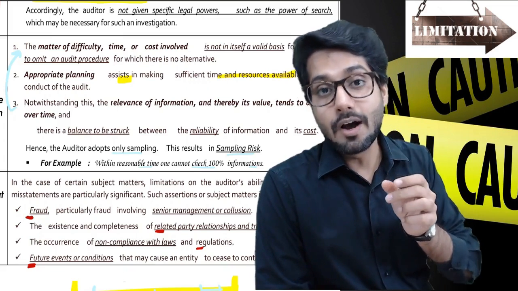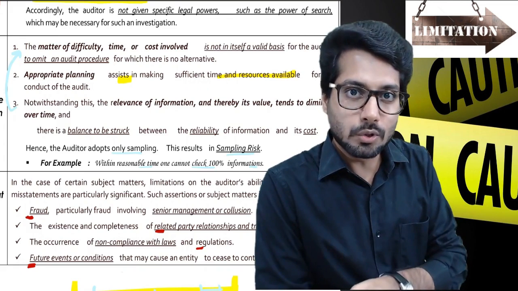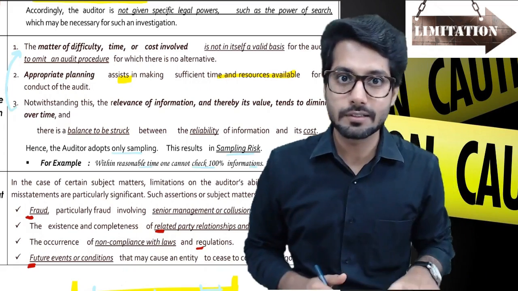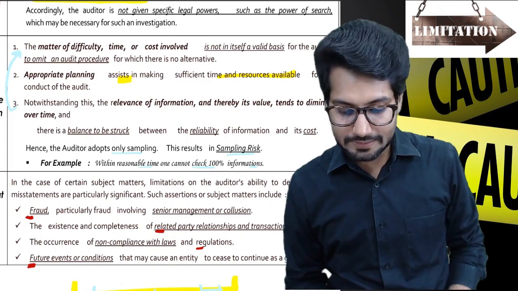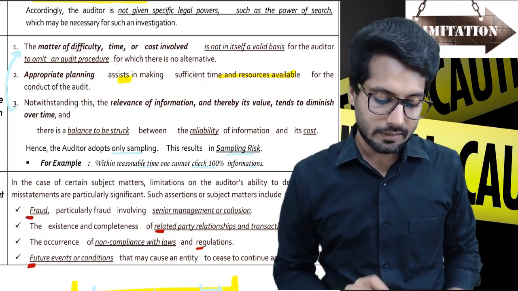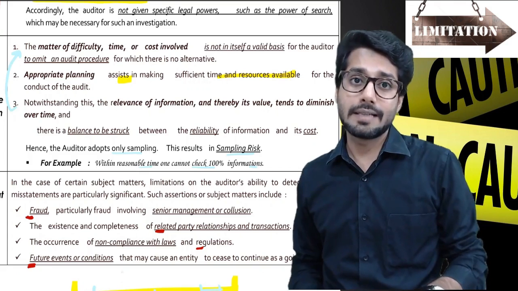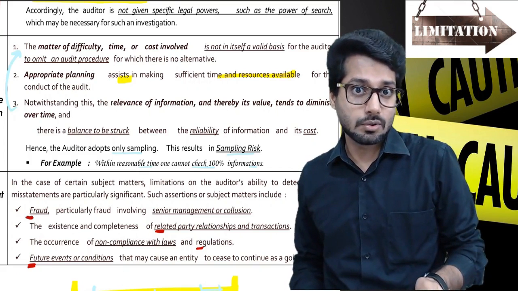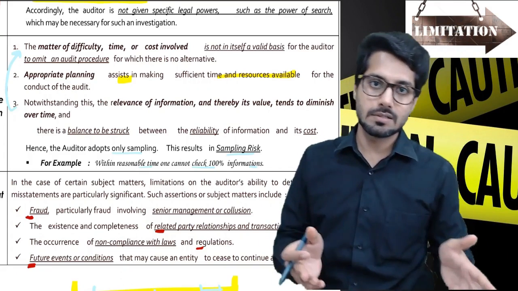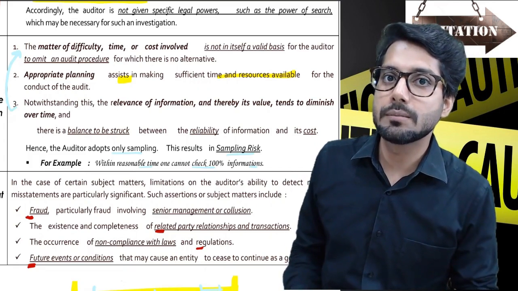So you have to see how many hours you actually want to spend over an audit. What exactly is the expertise you should devote to this audit, or what is the expertise that is needed in other audits. You have to decide that very judiciously and cautiously. The matter of difficulty, time, or cost involved is not in itself a valid basis for the auditor to omit an audit procedure. Which says if a specific area is difficult, or the time needed is pretty long, or the cost involved goes higher, which is basically our time, hours devoted by our personnel, in these cases, you cannot take this as an excuse.